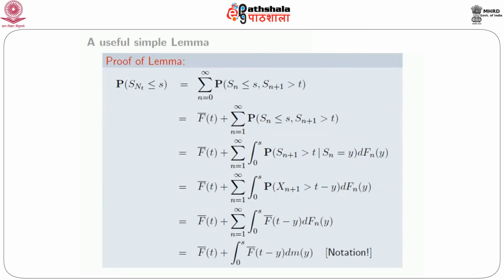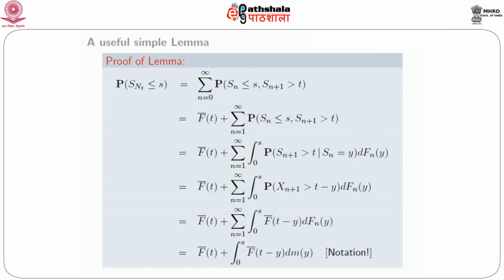So anyway, for n equal to 0, S0 is anyway less than or equal to s. So for n equal to 0, the first condition that S0 is less than or equal to s is irrelevant. It would simply say S1, s of 0 plus 1, which is S1 is greater than t. So for n equal to 0, the term is f bar t, and the remaining part is n equal to 1 to infinity, the same thing. Okay, let's carry on. So the first term is f bar t, and now summation n equal to 1 to infinity, probability that Sn is less than or equal to s, and Sn plus 1 is greater than t.